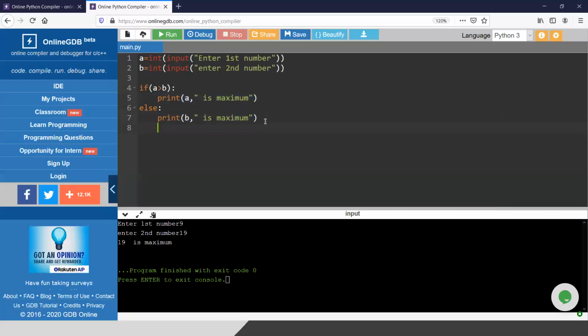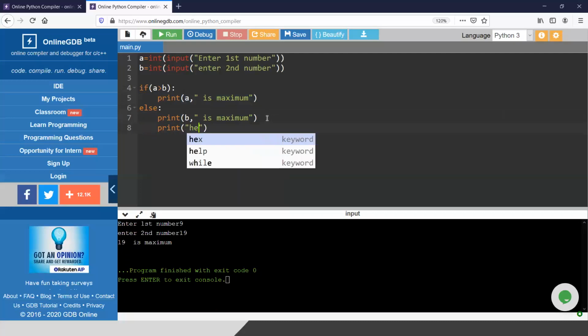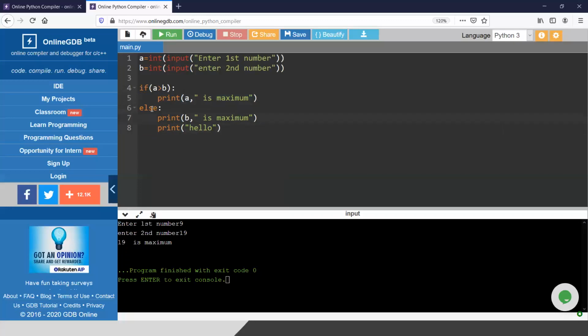So suppose I give a tab and write print hello. This hello will be executed only when it goes inside the else. Look, let me give 9 and 19. It is giving hello. But if I just delete this tab and run it, this hello will always be printed.